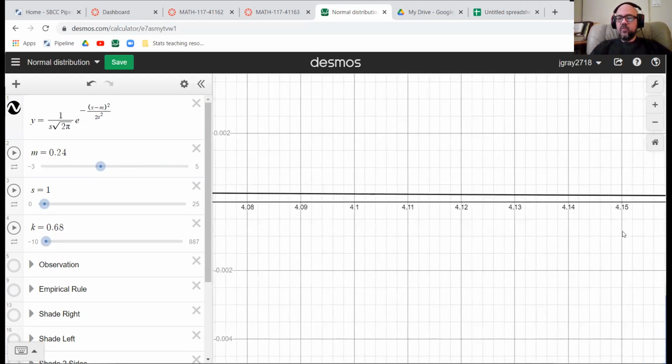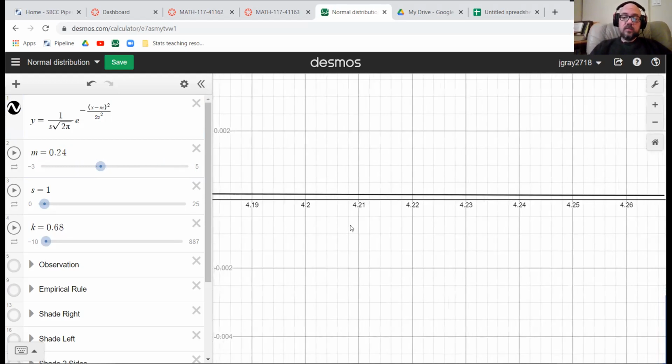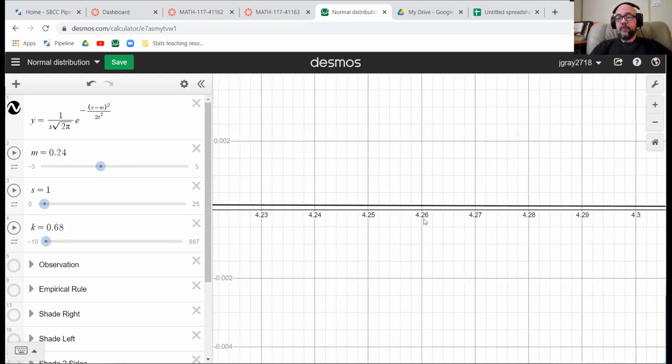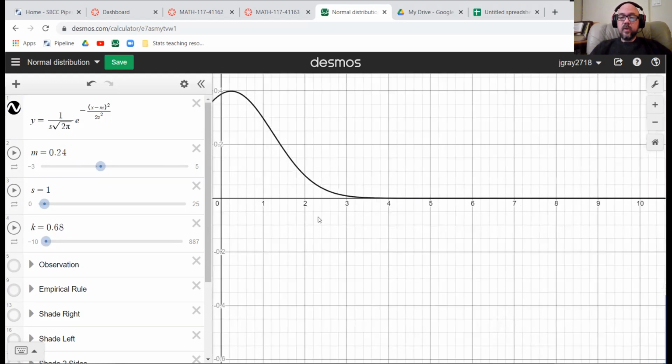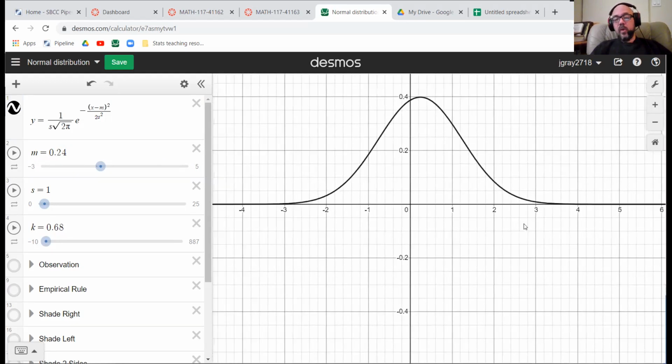I can keep going forever and it'll never get there. So it never quite gets to probability of 0, but at a certain point, usually 3 or 4 standard deviations from the mean, the area past those points gets very small.